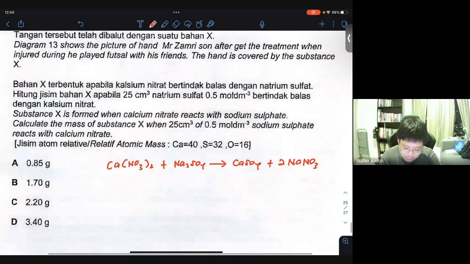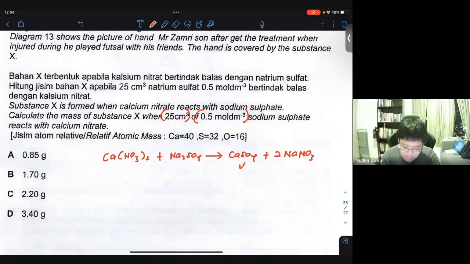What it's trying to tell you is that if you use 25 cm cube of 0.5 mole per dm cube of sodium sulfate, what is the mass of the substance X produced, which is this one over here? It's a 1-to-1 ratio. So the number of moles of Na2SO4 will be MV over 1000.